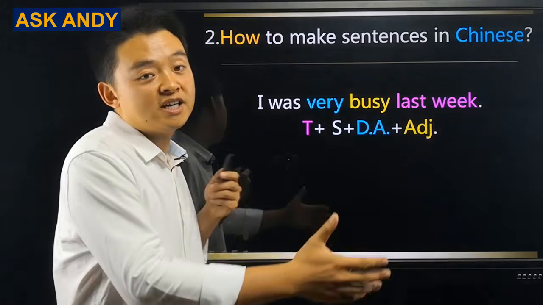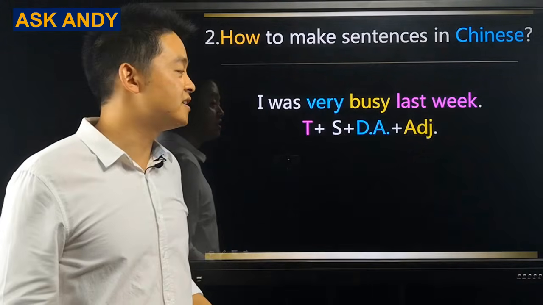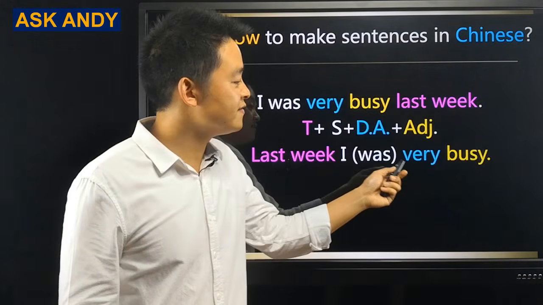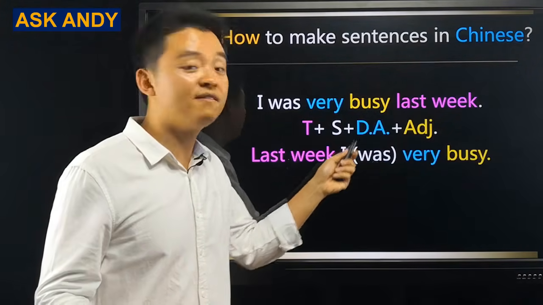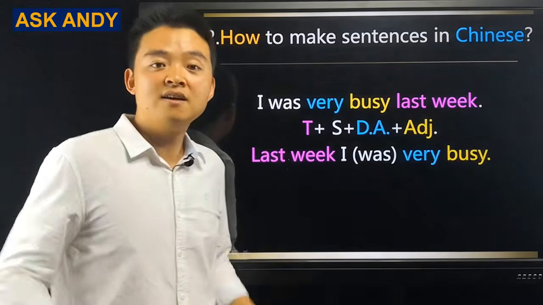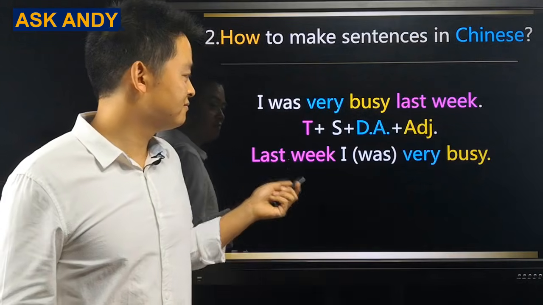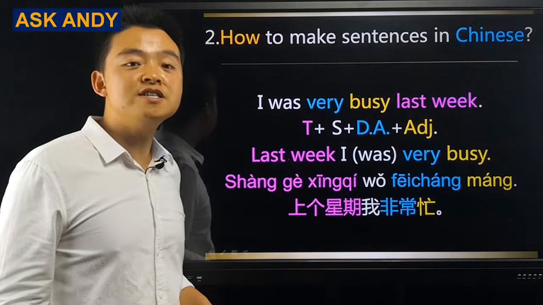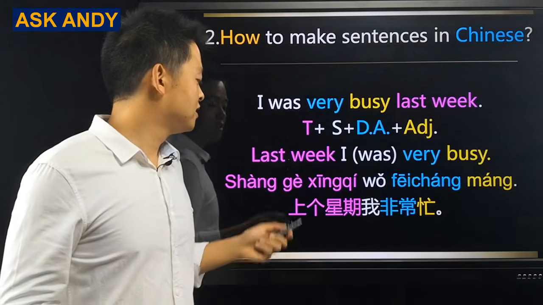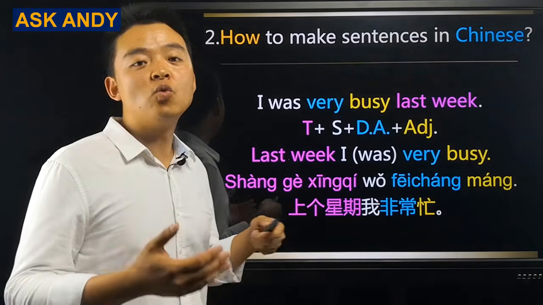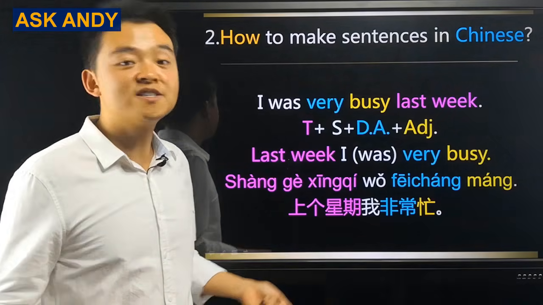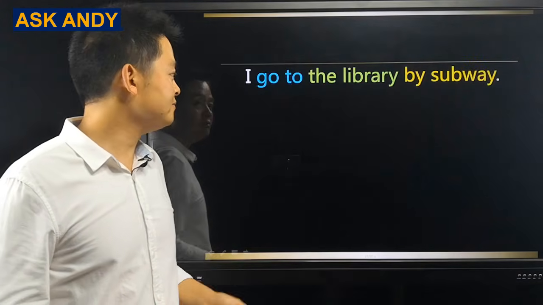Okay, reorganize the word order of the English sentence. It becomes, last week, I was very busy. Actually, we don't really have the was there. Literally, it is last week, I very busy. Then, do the literal translation. 上个星期，我非常忙. It's easy, right? Let's move on to another example.